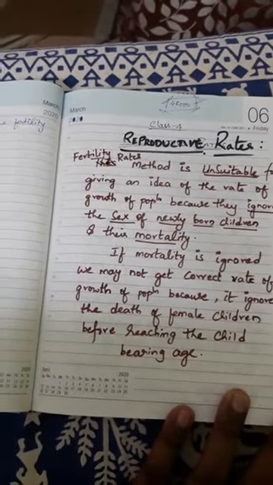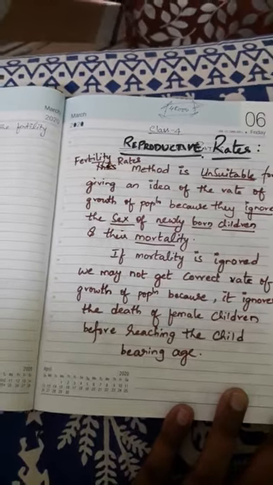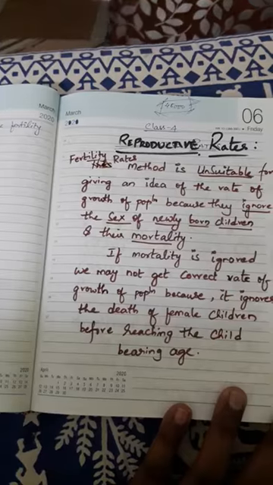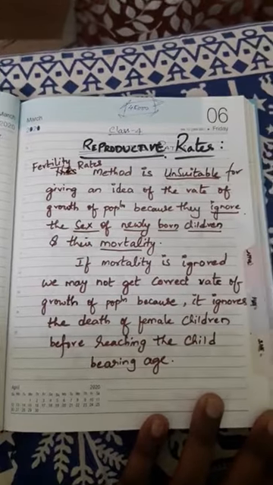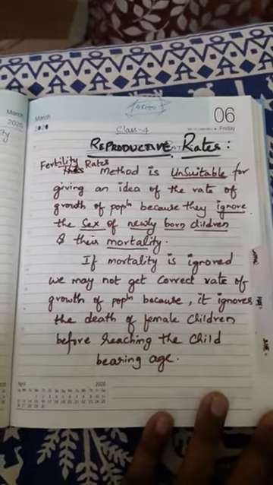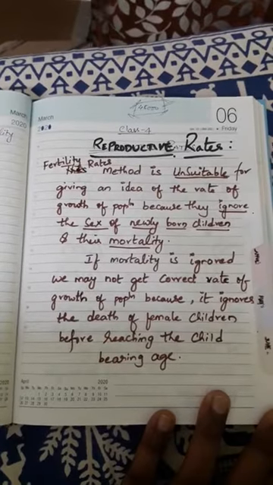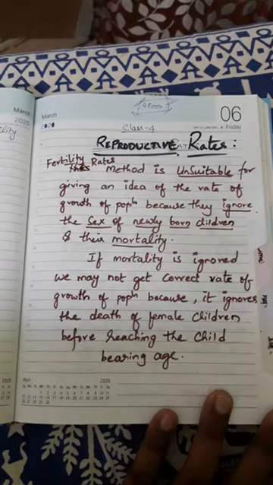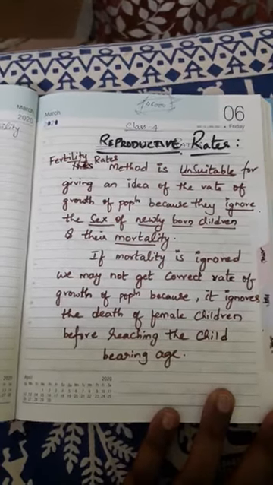Not only the mortality, if you have observed keenly, we have confined to only the number of live births. We did not mention whether it is a male birth or female birth, I mean baby boy or girl.